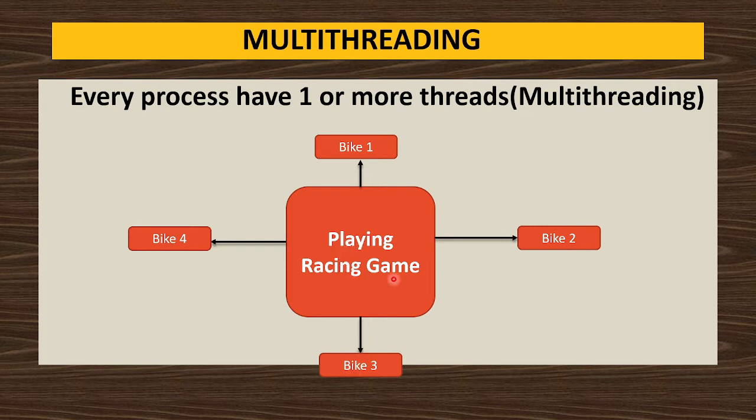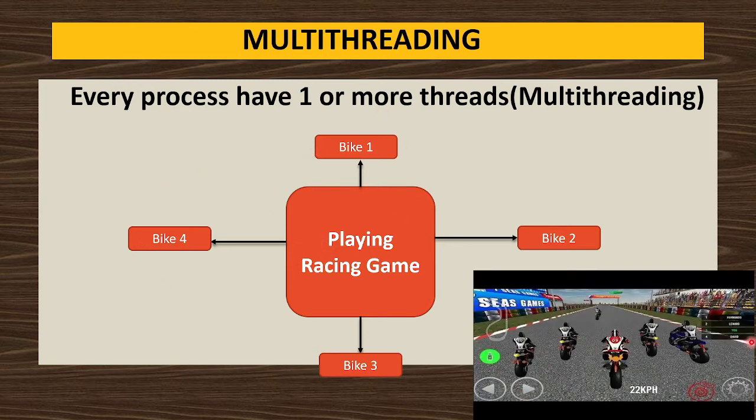So in your racing game there are 4 bikes. All those bikes are considered threads, and your racing game is a whole process. So bike 1, bike 2, bike 3, bike 4 are part of this game only, but they are smaller in size as compared to the game as a whole. So this example is of multi-threading.